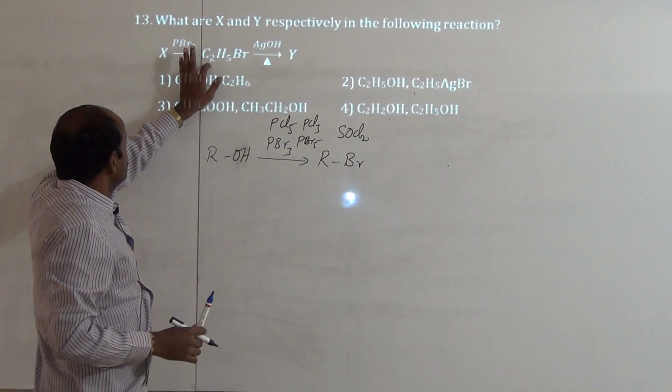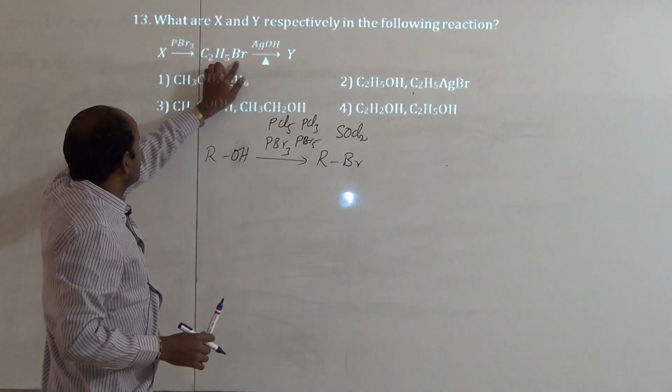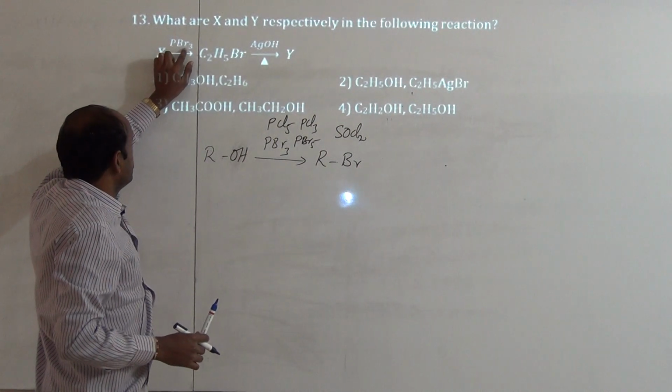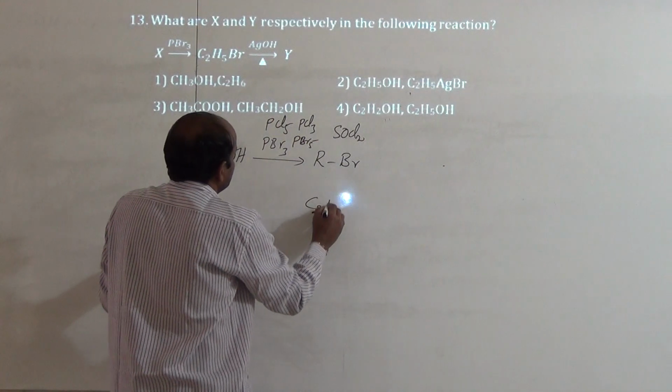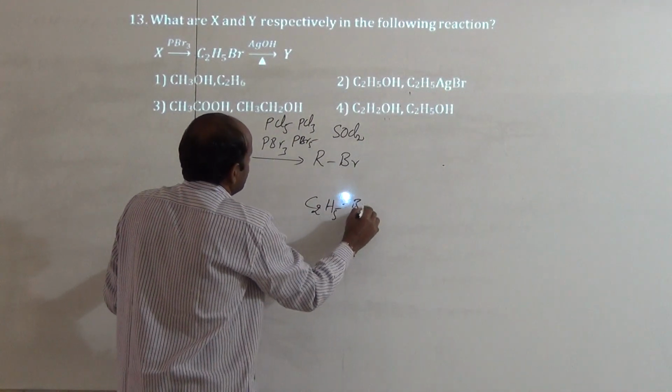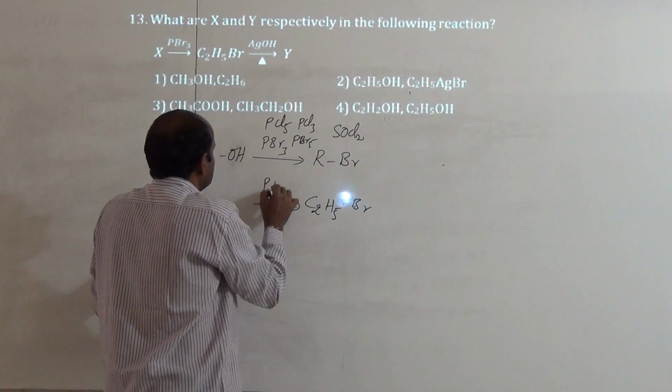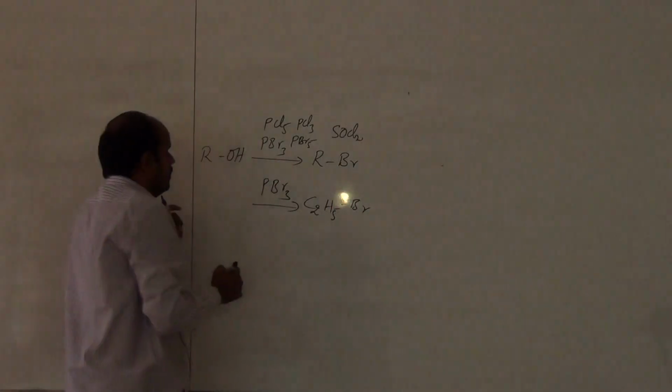So here they gave C2H5Br because they gave here PBr3. Hence here what they gave? C2H5Br is given, and here it is PBr3.